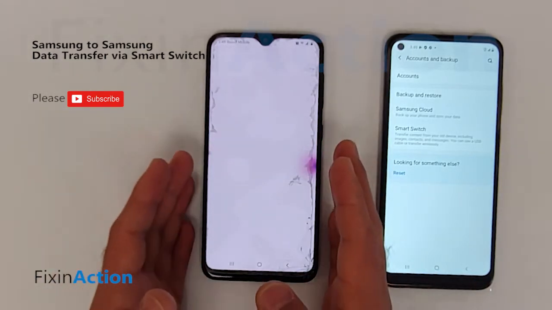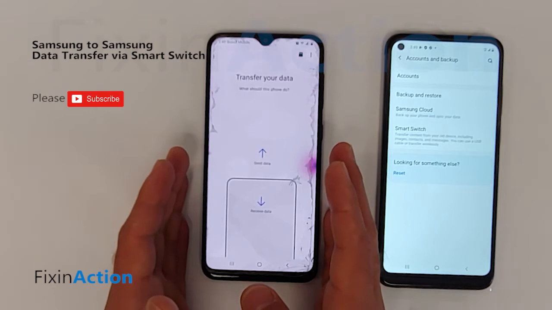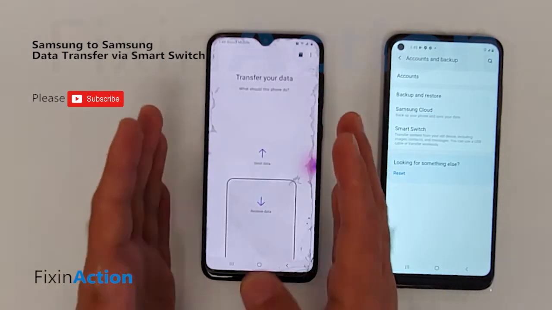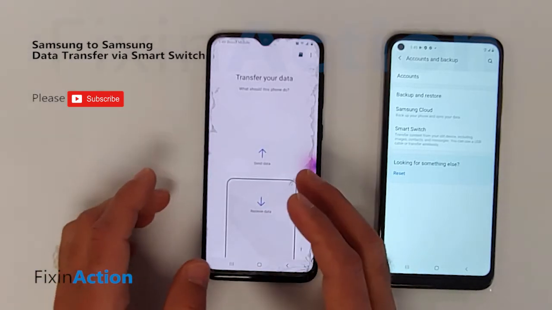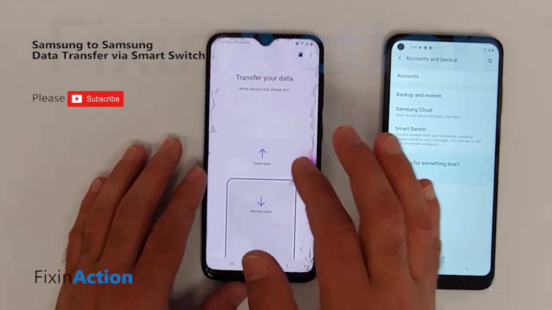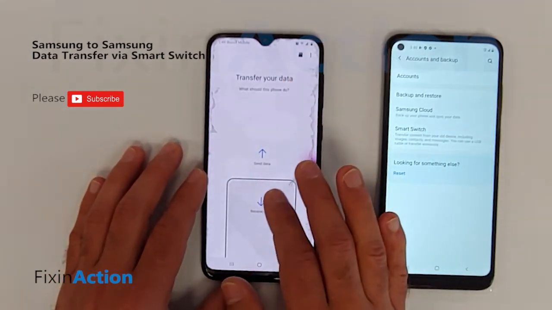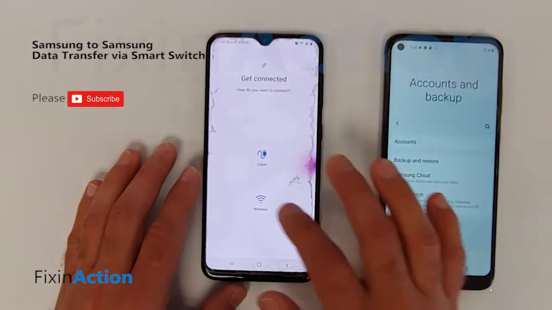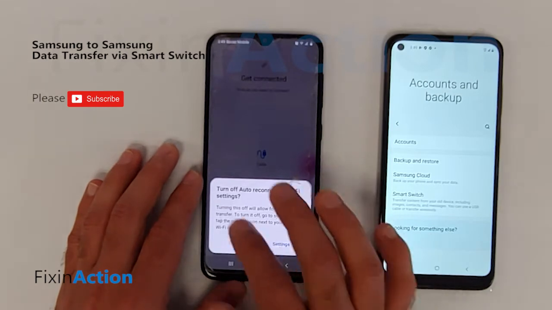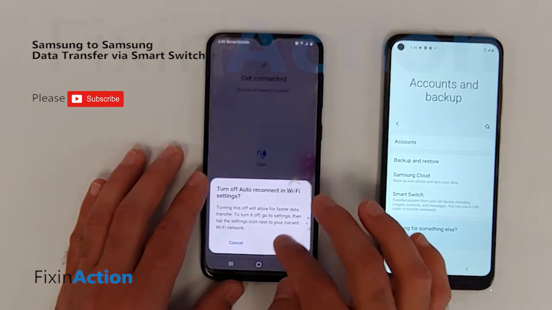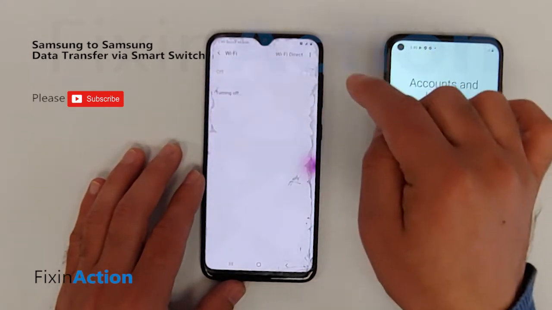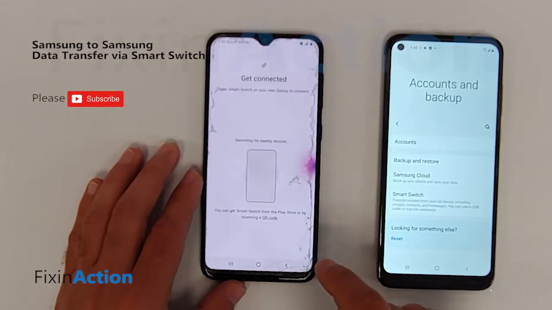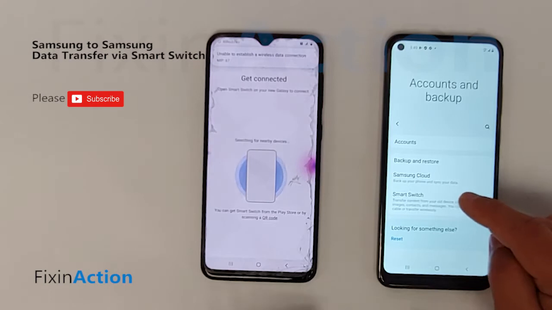If it asks you for the download, try to download. If you have data or internet, good. If not, you have to connect to Wi-Fi and download the app, and after that turn your Wi-Fi back off. So let's see, we are sending from this device wirelessly. Press wireless, and it's telling you to turn off or reconnect in Wi-Fi settings. So let's turn off the Wi-Fi and let's go back, and now sending this one, receive.